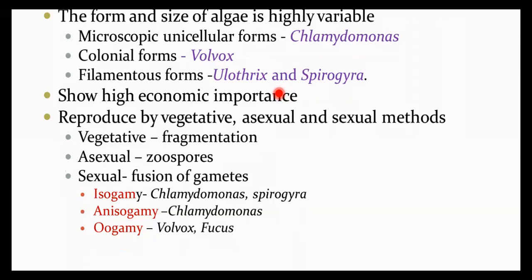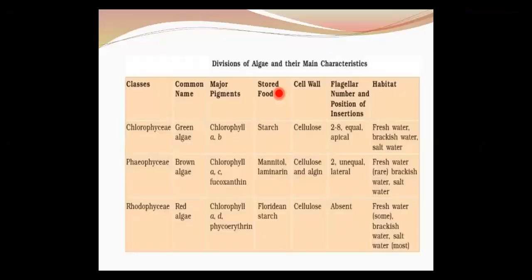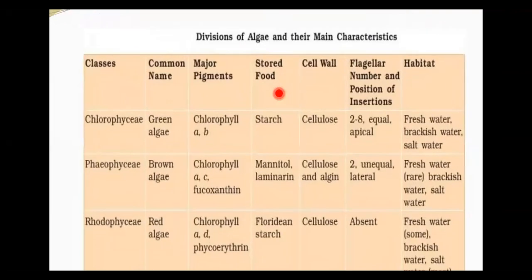For example, the gametes can be flagellated and similar in size in the case of Chlamydomonas, or non-flagellated but similar in size in the case of Spirogyra. Both are called isogamy. Anisogamy: the gametes will be dissimilar in size, example again Chlamydomonas. Oogamy means fusion of one large non-motile female gamete and a smaller motile gamete. Example, Fucus and Volvox. These are the basic characteristics of algae.